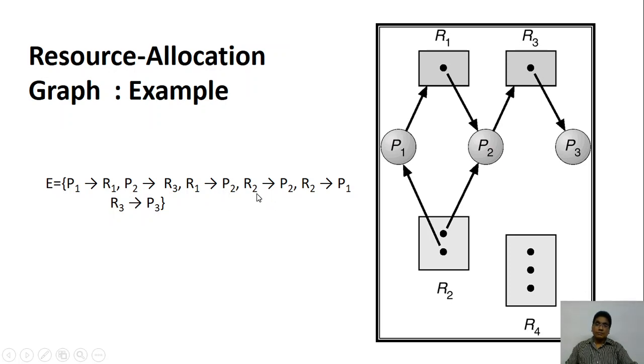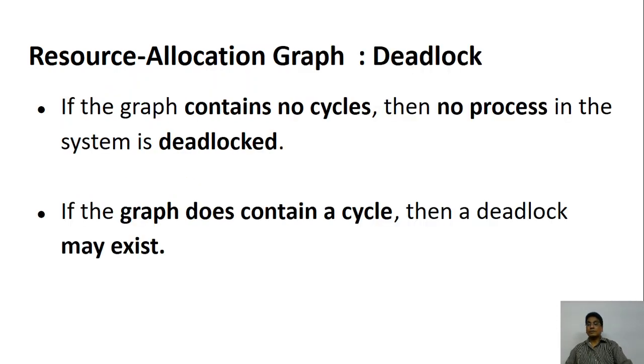Then R2 is also assigned to P2. In the same way, R2 is also assigned to P1. If you look at here, you can get the numbers from here; I will not concentrate on that. So R3 is assigned to P3. Resource R1 is already given to P2. One instance of R2 is already given to P1. One instance of R2, there are two instances, is already given to P2. So this is how you represent that.